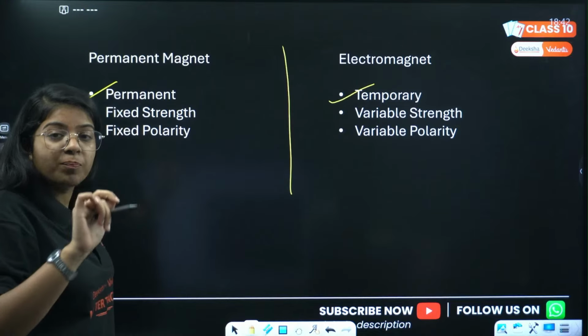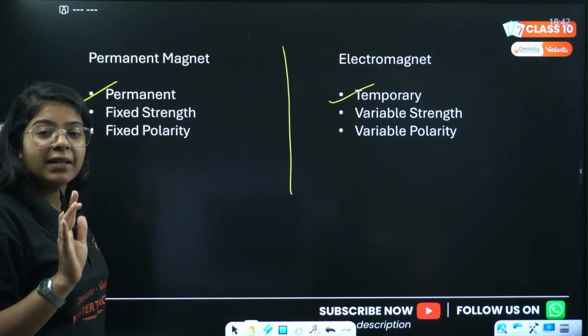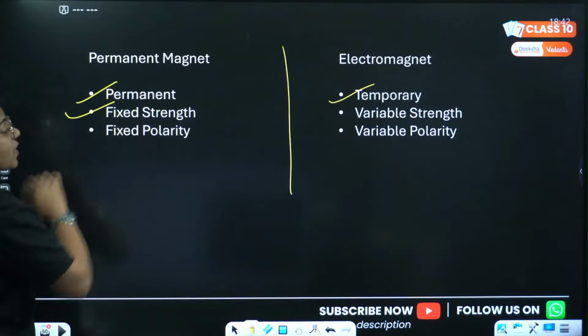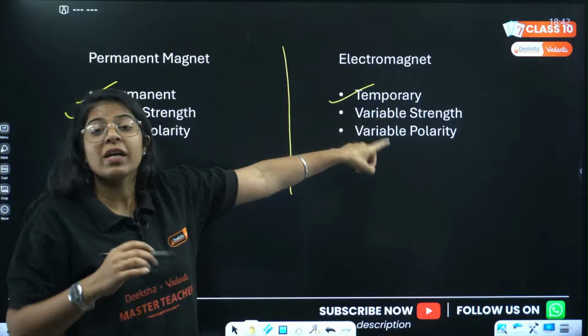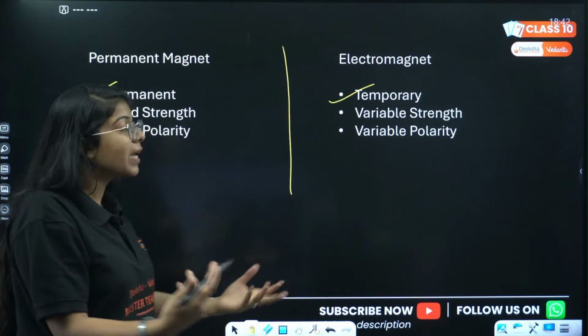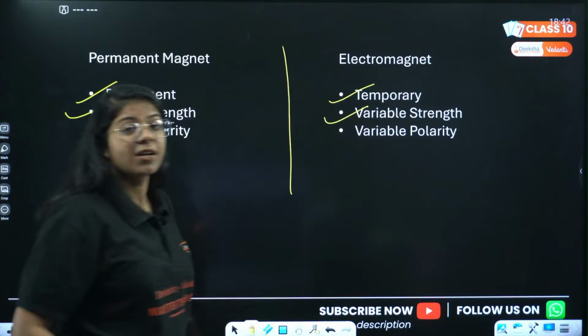As soon as you stop the current, it will stop getting magnetized, it will lose all its magnetic properties. Then it has fixed strength, but we know as we increase the current, magnetic field increases, and hence the magnetization will also increase, so it is of variable strength.